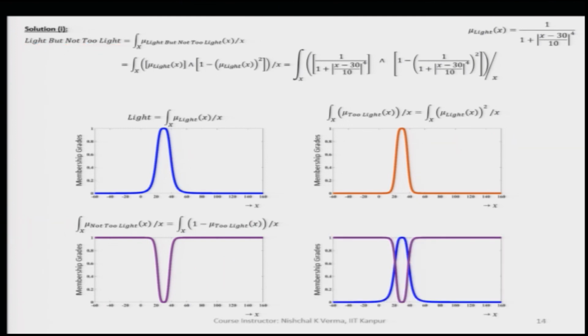Here, when both the fuzzy sets are superimposed on each other, light but not too light is going to give us the intersection of light and not too light.